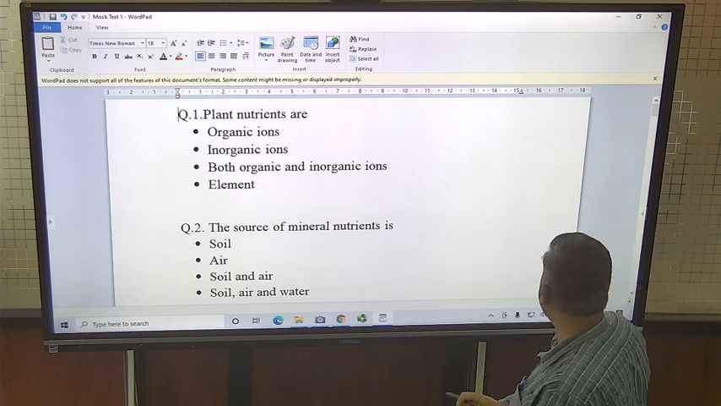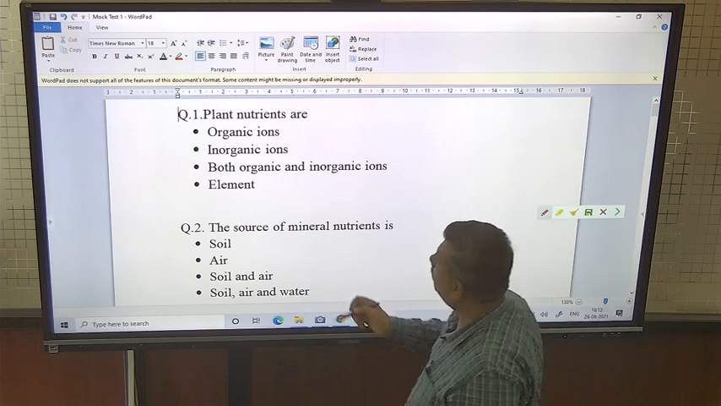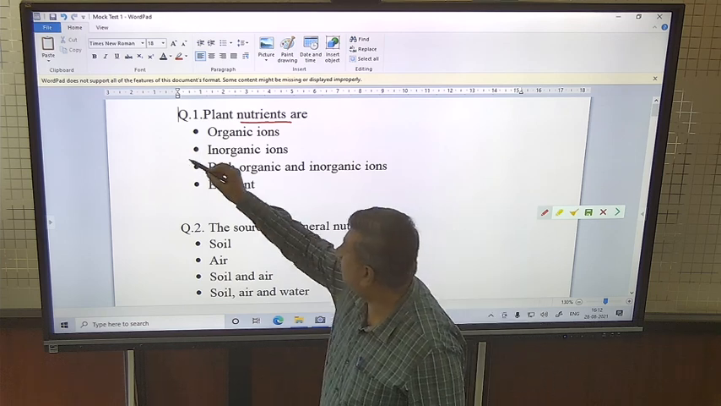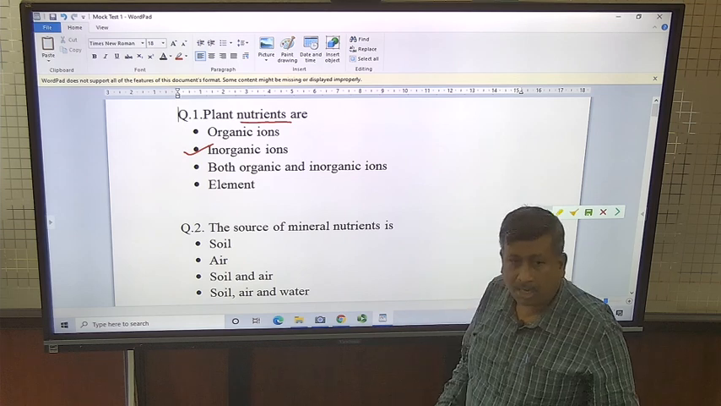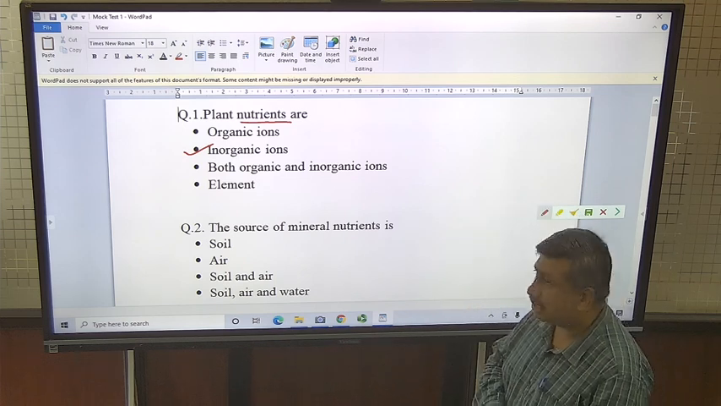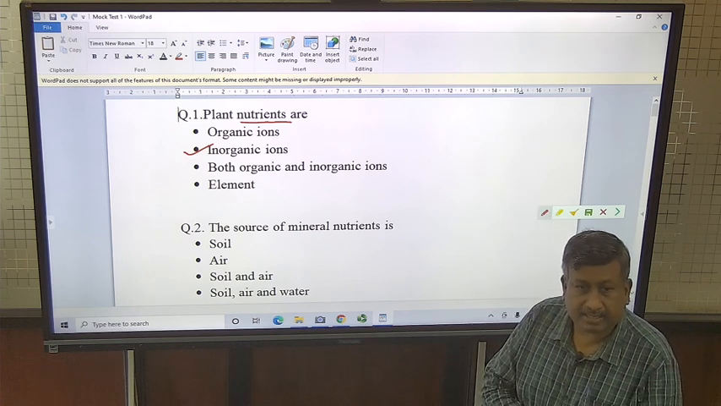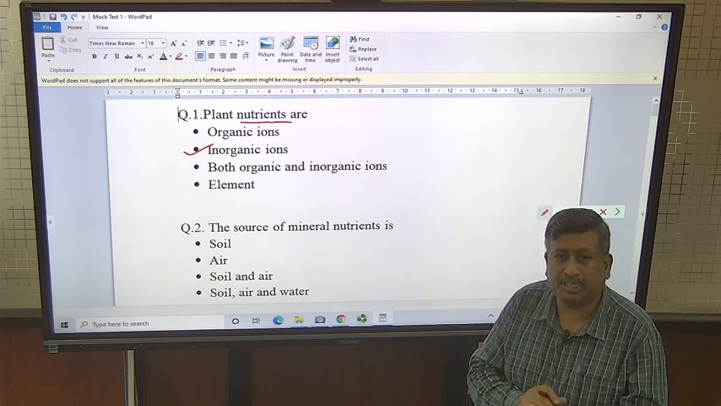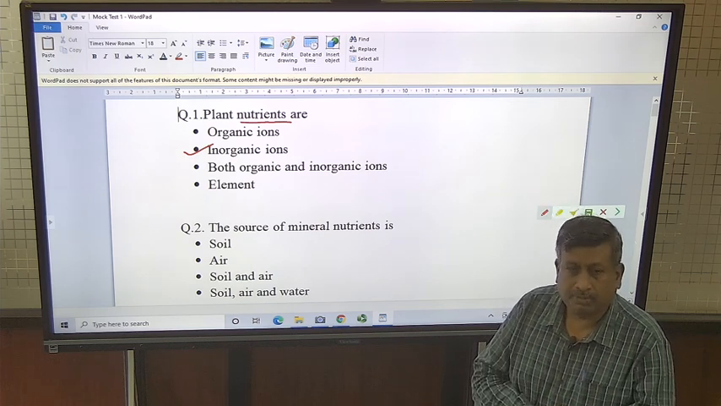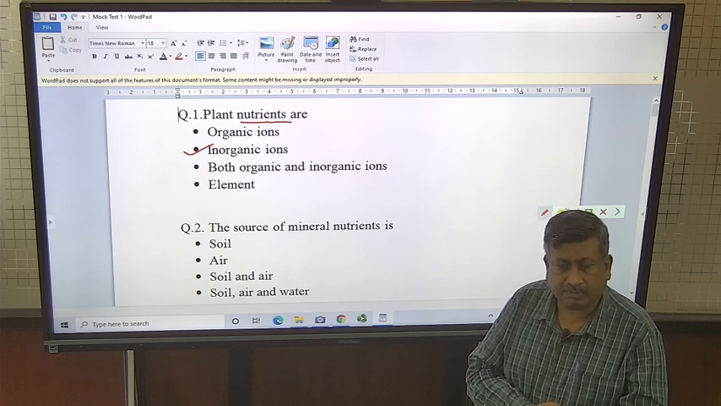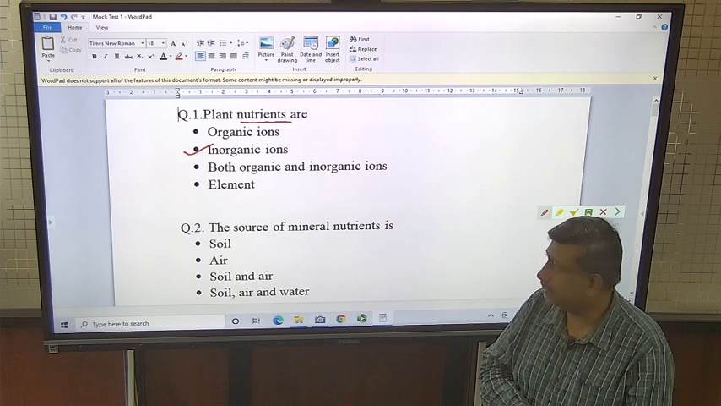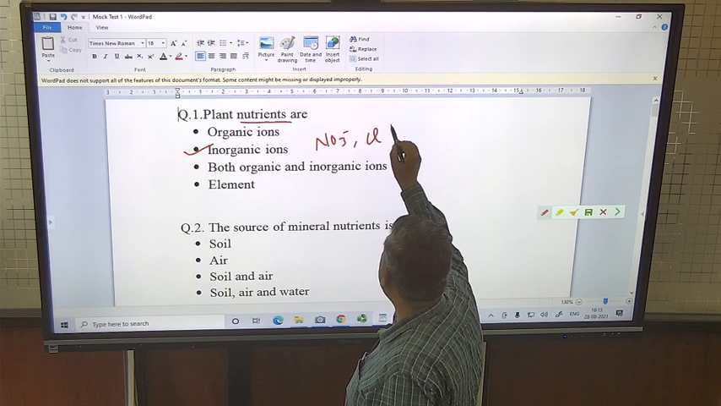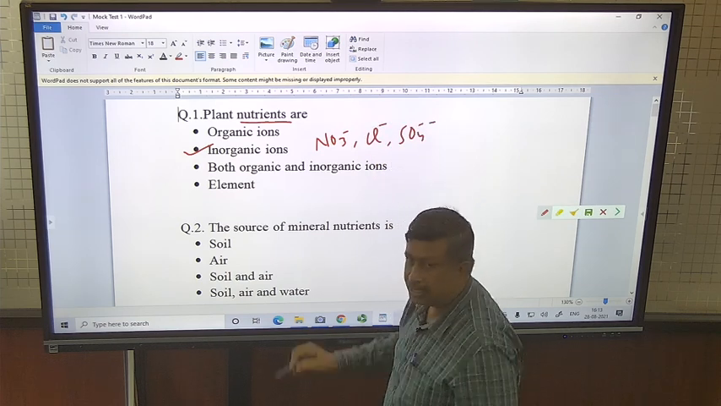The first question is: plant nutrients are... Here the question is asked about nutrients, and nutrients are inorganic ions. So the correct option is inorganic. All ions are not nutrients. Organic ions like malate and oxalates are not nutrients because they are produced inside the plant during growth. First the plant absorbs inorganic ions from the soil and then growth occurs. That's why inorganic ions like nitrate, phosphate, chloride and sulfate are considered nutrients.